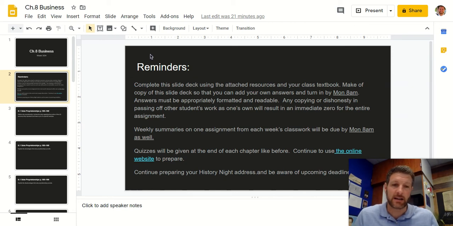And those will be exactly like before. You'll be able to study online and prepare for them. It'll still be on Quiz. And I'll announce the quiz dates once we complete each chapter. Since we're doing all of Chapter 8 this week, we'll have a Chapter 8 quiz next week. And so you have a chance to practice online.